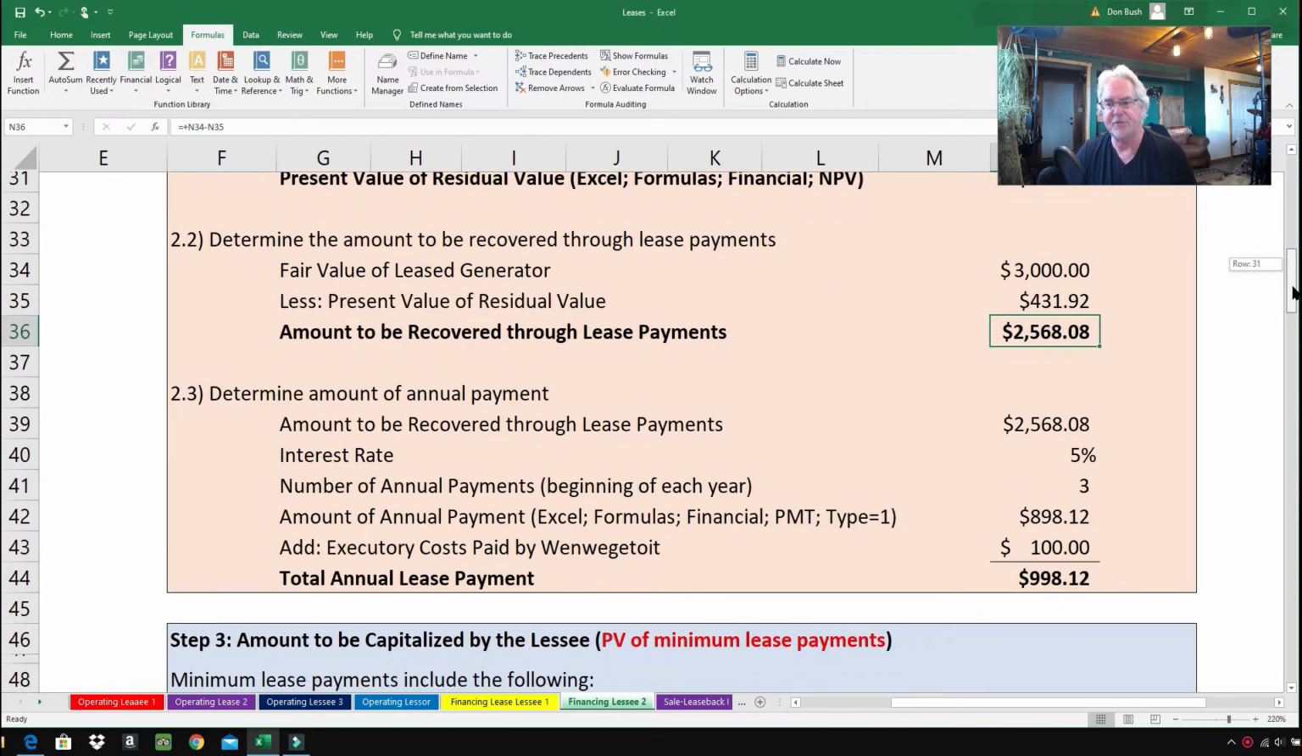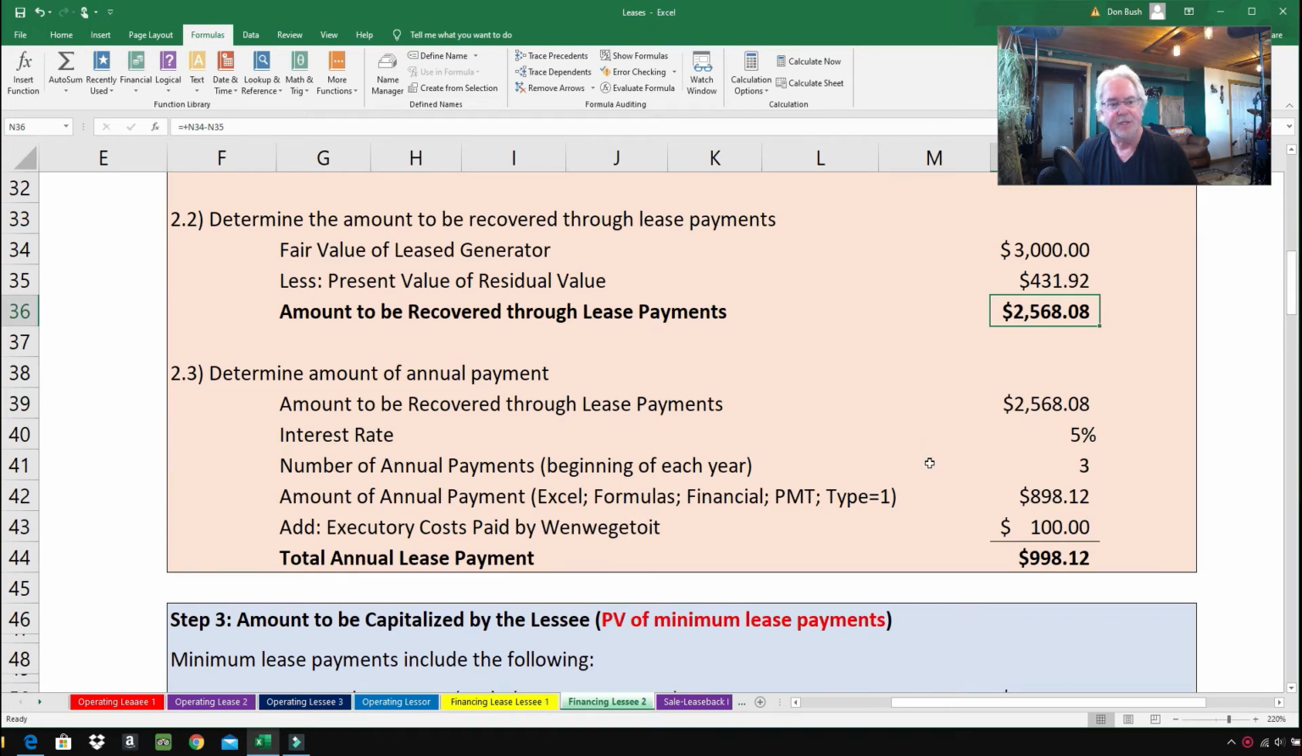So far things are the same. Determine the amount of annual payment. Here we go. Amount to be recovered through the lease payments, $2,568.08. Got that from right up above. Interest rate, 5%. Number of annual payments at the beginning of each year. So what would the annual payment be? How do we figure out this $898.12?